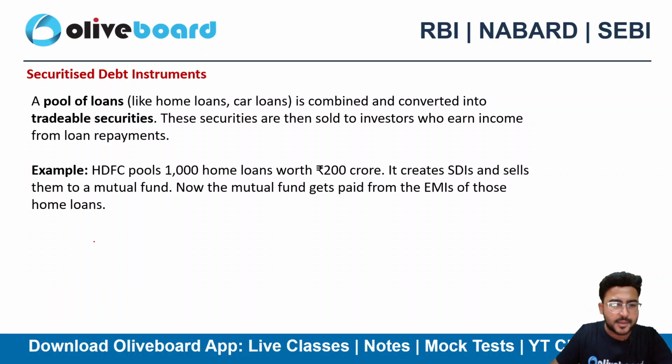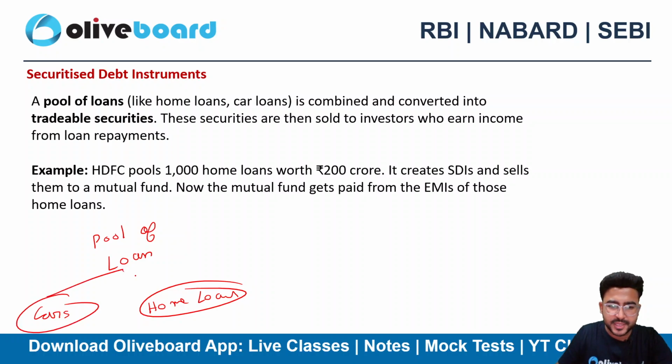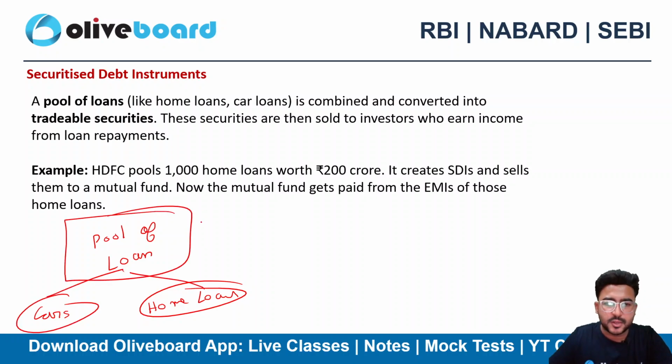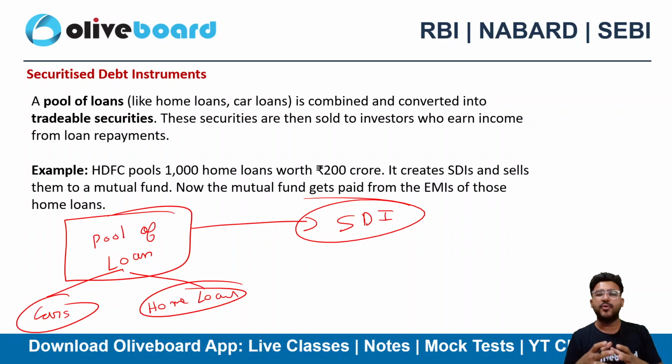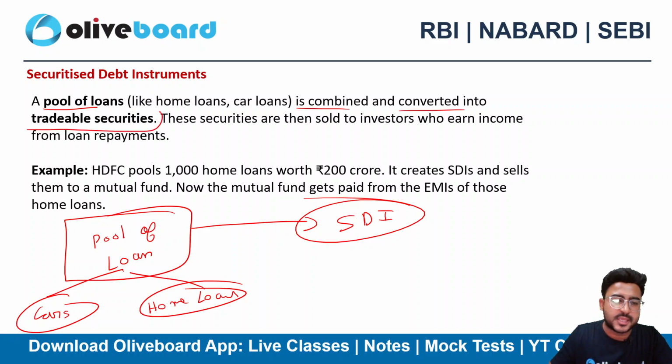Let's suppose I am creating a pool of loans. I have a lot of loans, let's say car loans, home loans, other kinds of loans. What I'm doing is pooling them into a particular security, and that security is called an SDI. I'm pooling all my loans and creating securities out of them, to be sold to investors. That's nothing but a securitized debt instrument. So it's a pool of loans which is combined and converted into tradable securities.